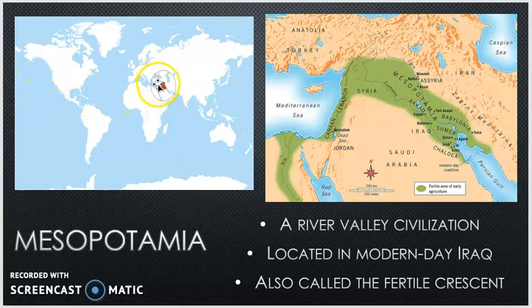This section on the world map is where Mesopotamia is located, that little red dot. But then if you zoom in, you get this map on the right hand side. Anything in green in this crescent shape is called Mesopotamia, and that's why it's sometimes called the Fertile Crescent, because that area is shaped like a crescent.